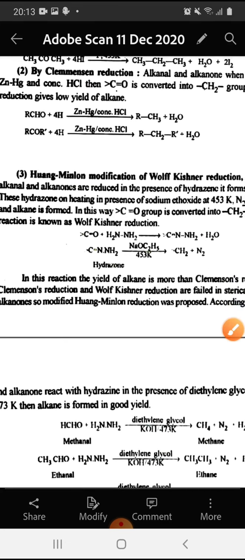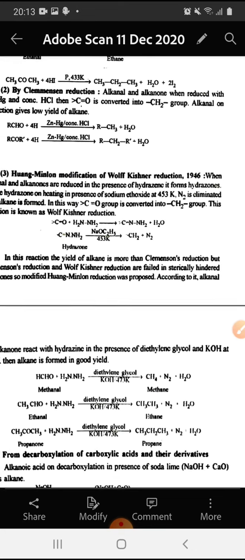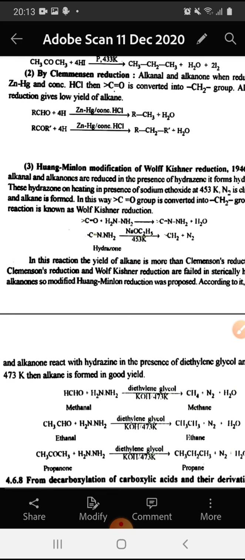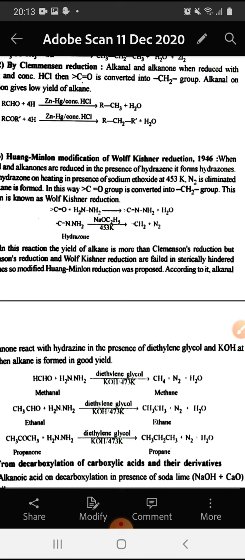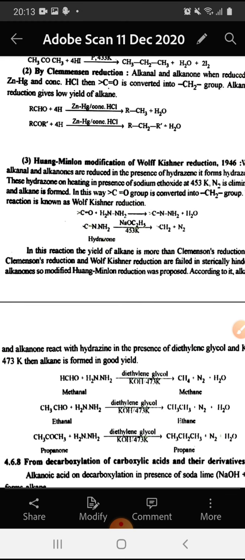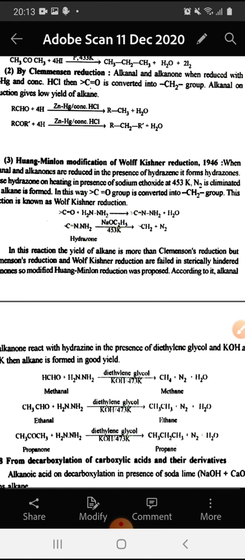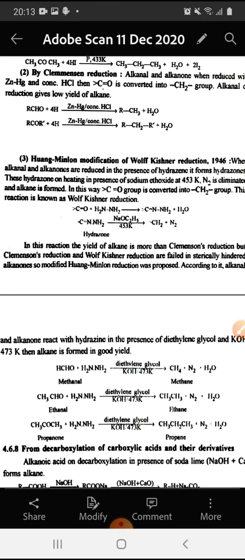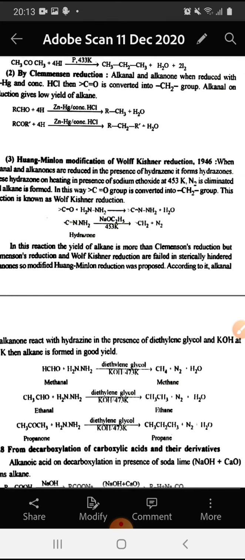The next method is Huang-Minlon modification of Wolff-Kishner reduction, 1946. When aldehydes and ketones are reacted with hydrazine, they form hydrazones. These hydrazones, on heating in the presence of sodium ethoxide at 453 Kelvin, nitrogen is eliminated and alkane is formed. In this way, the carbonyl group is converted into methylene group. This reaction is known as Wolff-Kishner reduction.